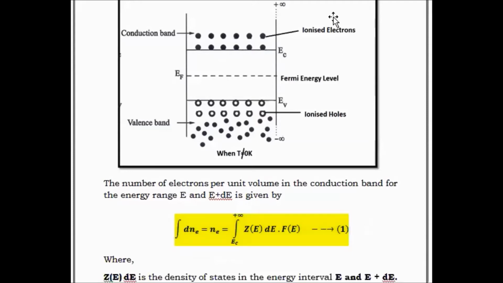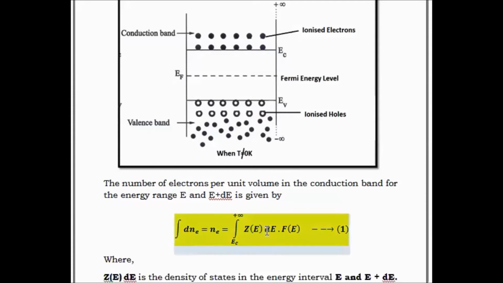To find the carrier concentration of an electron in the conduction band, we are considering this general equation, where the limits are Ec to plus infinity, because our consideration is the conduction band, from the lower level to the higher level.